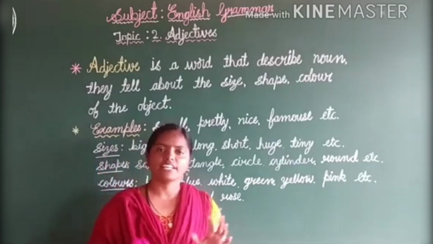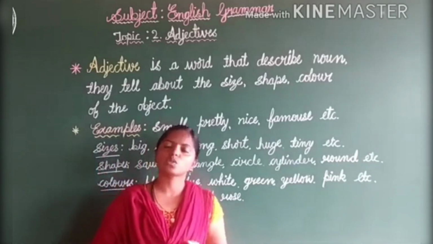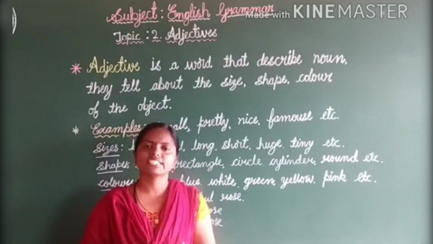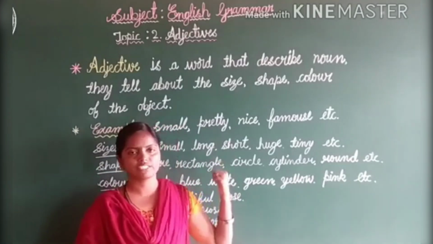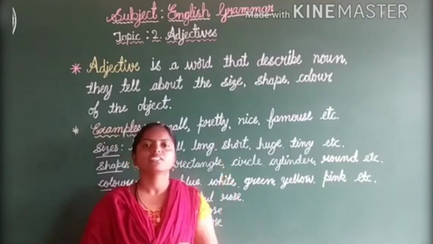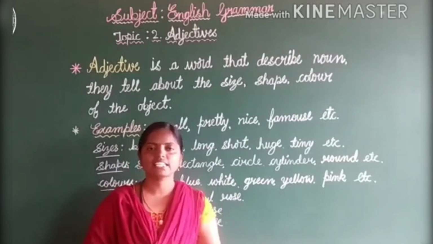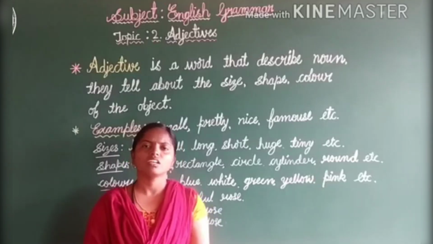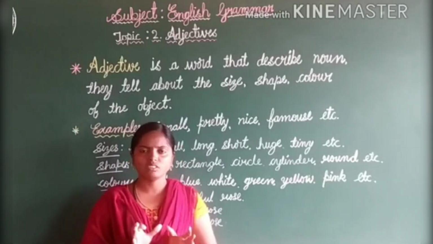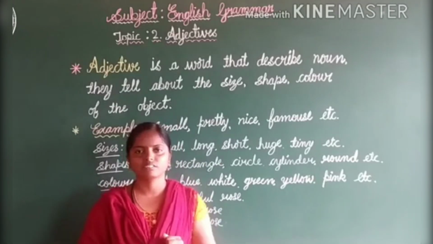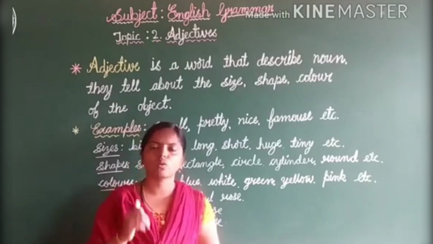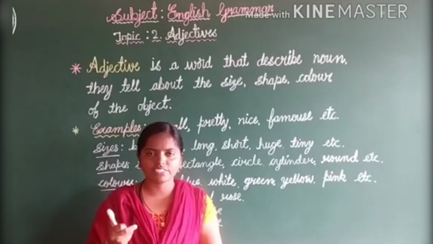See, many nouns are in our surroundings, right? So we are going to describe all of those with the help of adjectives. Okay? Dear children, I hope that in today's class you have understood about adjectives, right? Wherever you see a noun, you can describe it. How is that thing, what is the shape of the thing, what is the color of the thing, what is the size of the thing?